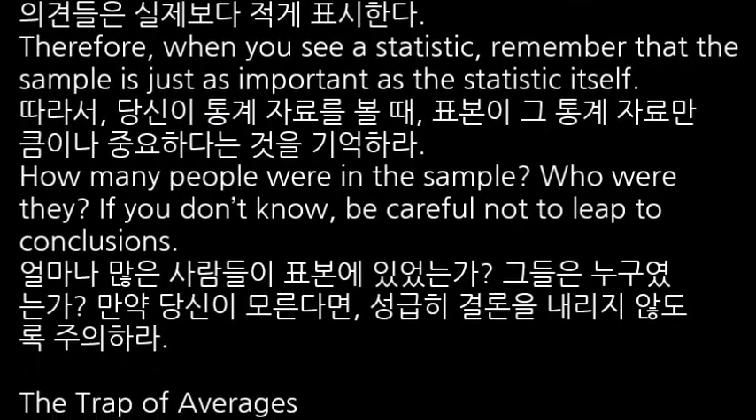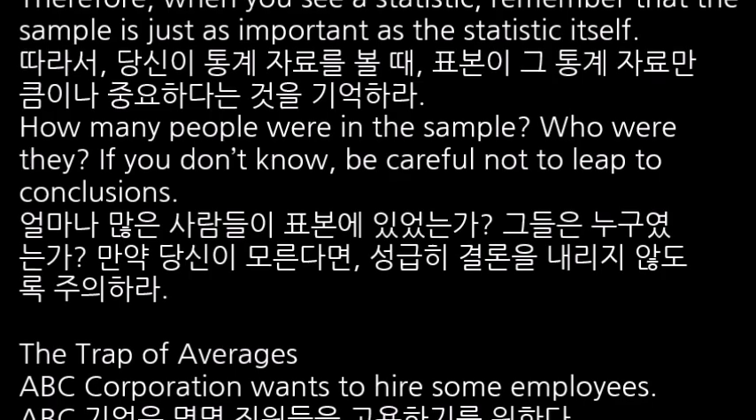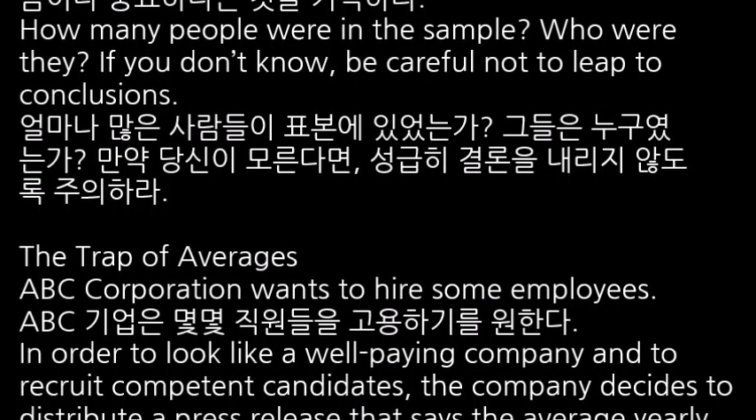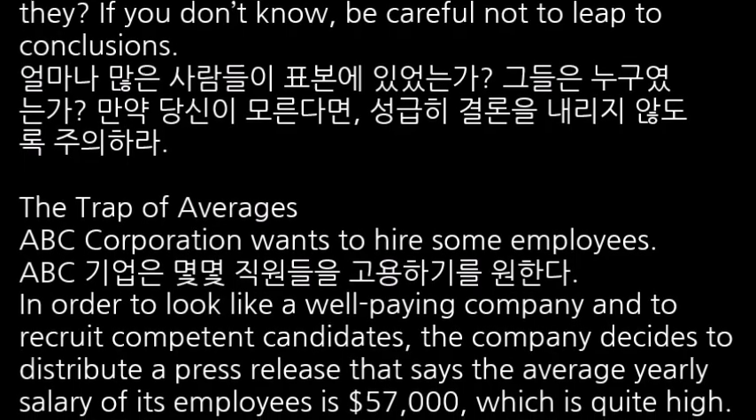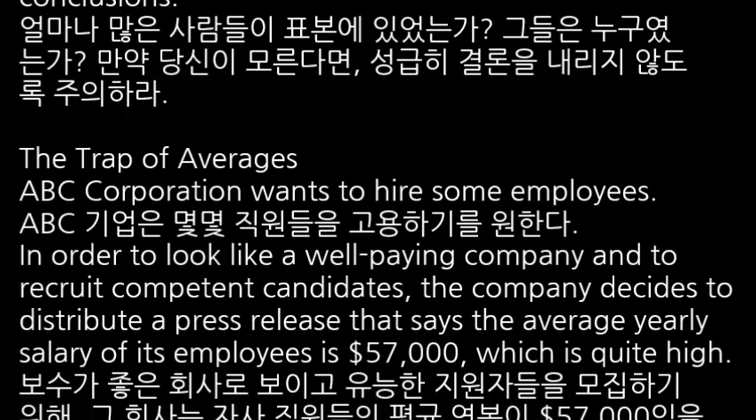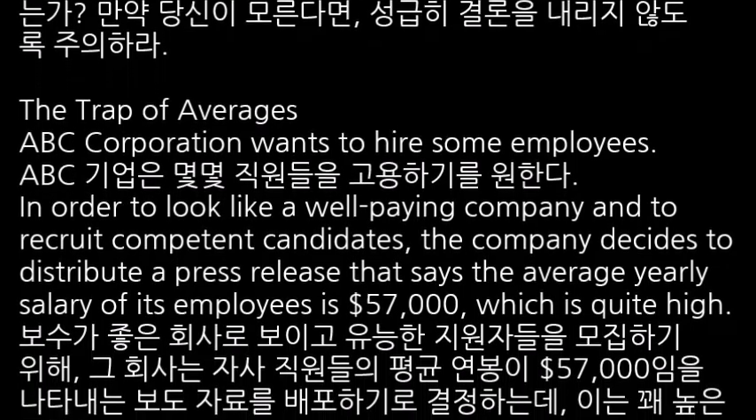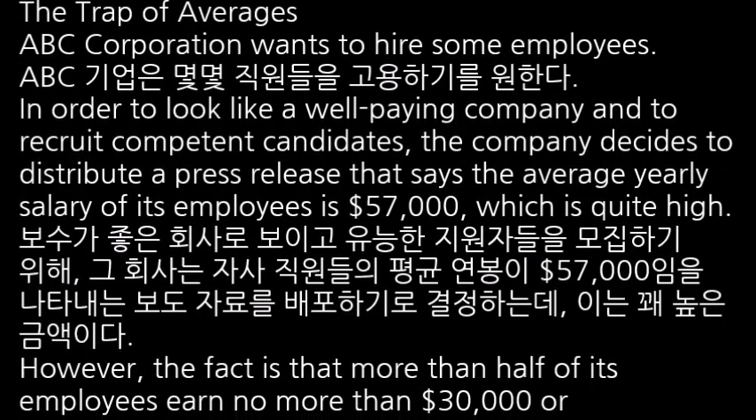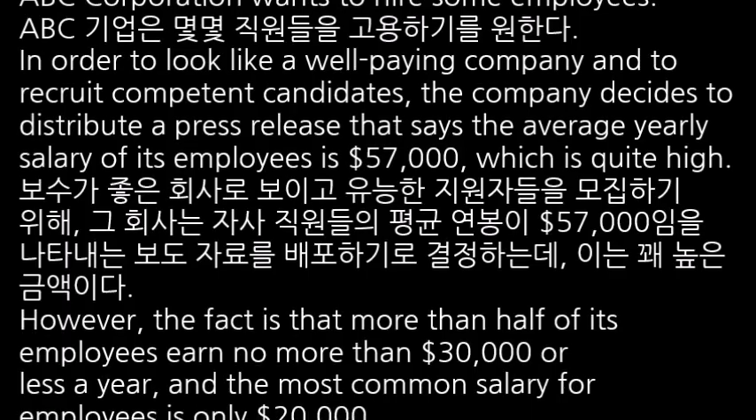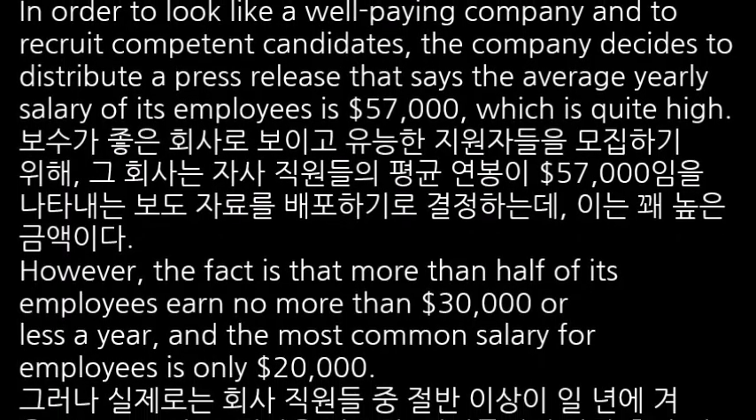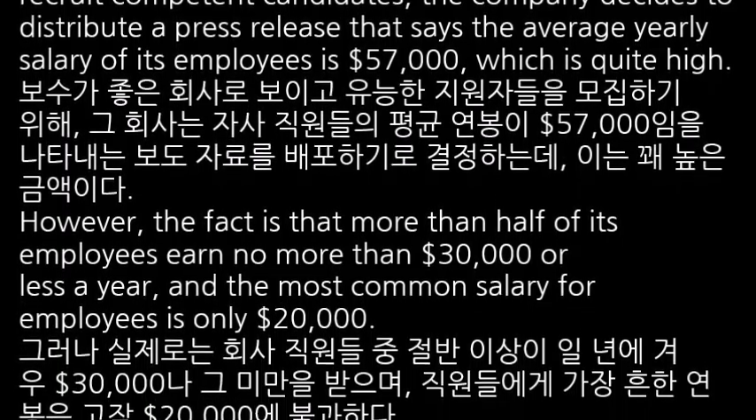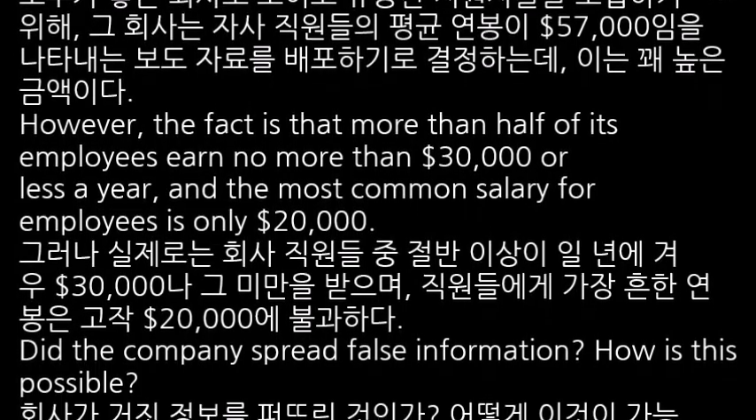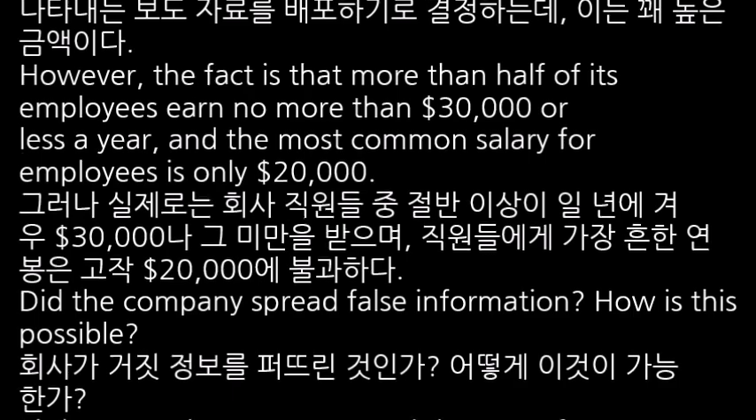The trap of averages. ABC Corporation wants to hire some employees. In order to look like a well-paying company and to recruit competent candidates, the company decides to distribute a press release that says the average yearly salary of its employees is $57,000, which is quite high. However, the fact is that more than half of its employees earn $30,000 or less a year, and the most common salary for employees is only $20,000.